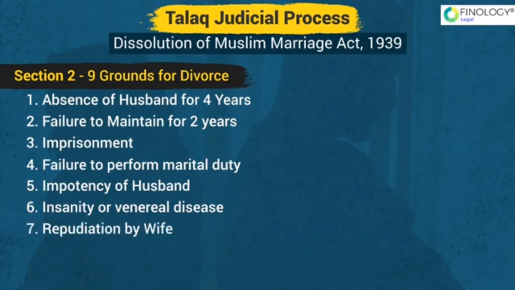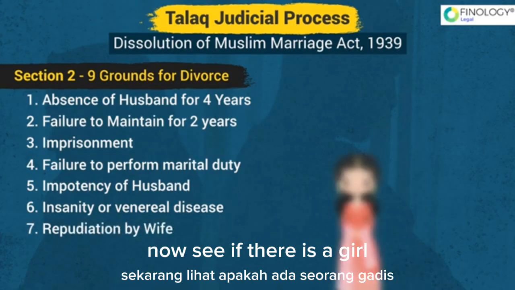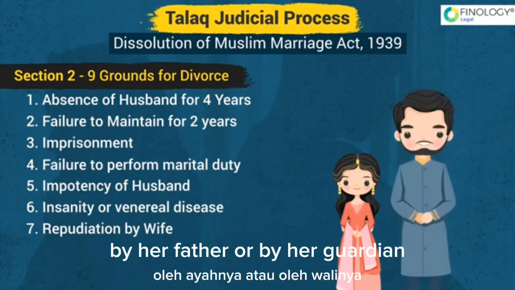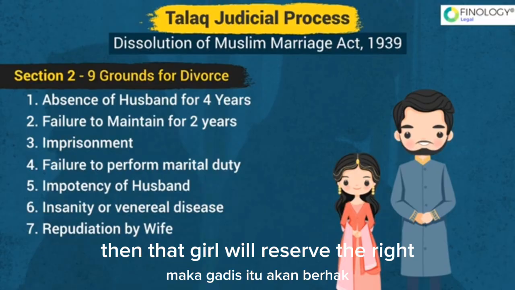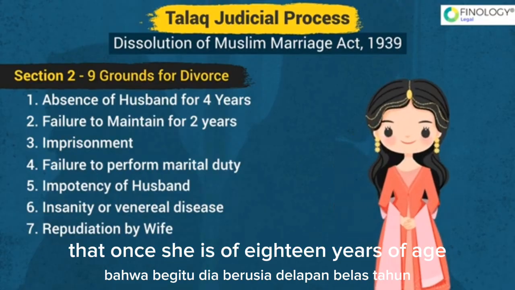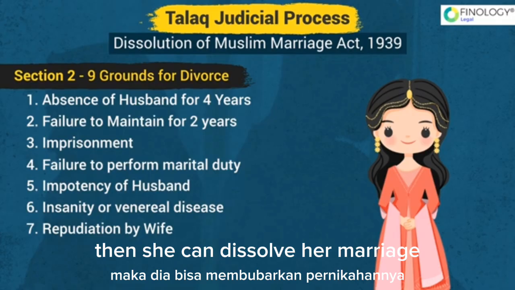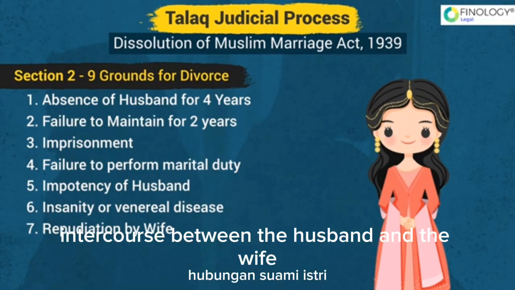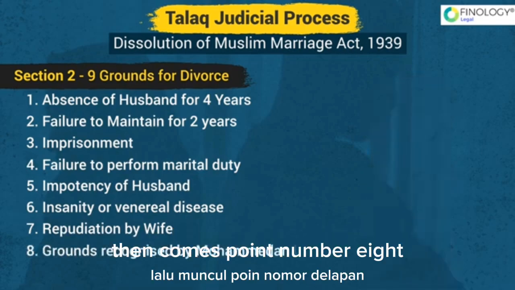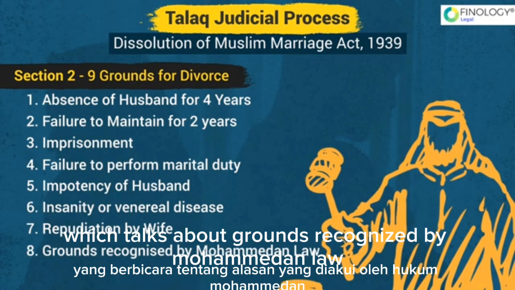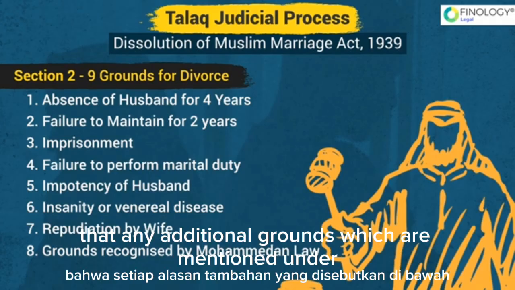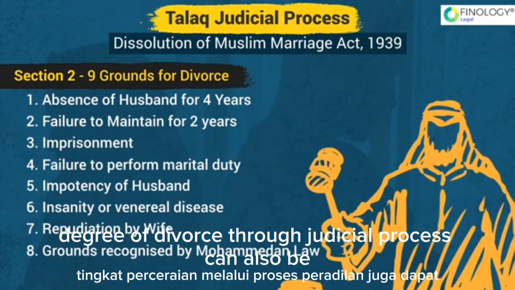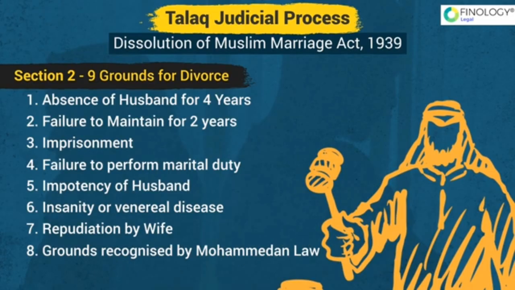After that comes repudiation by wife. If there is a girl who has been married at the age of 15 years by her father or by her guardian, then that girl has the right that once she is 18 years of age, she can dissolve her marriage, provided that during this time there has not been any intercourse between the husband and the wife. Then comes point number 8, which talks about grounds recognized by Mohammedan law. This basically says that any additional grounds mentioned under Mohammedan law to get the decree of divorce through judicial process can also be made the ground.